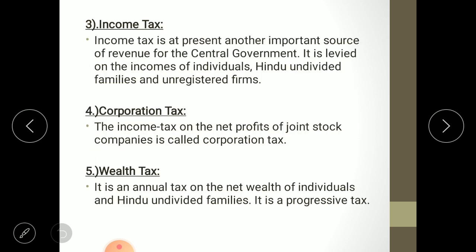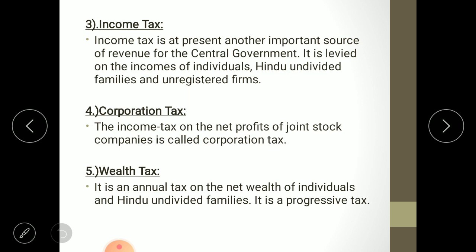Then next is income tax. Income tax is at present another important source of revenue for the central government. It is levied on income of individuals, undivided families, and unregistered firms like sole proprietorship and unregistered partnerships. Income tax is very common, and it is known to everyone that income tax is charged on the income of individuals plus on some of the business firms which are not registered. Take the example of sole proprietorship. Sole proprietorship is considered as an individual, not a business. So the sole proprietorship's tax will be considered as income tax, not a corporation tax.